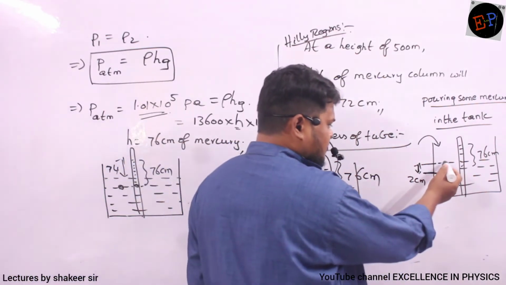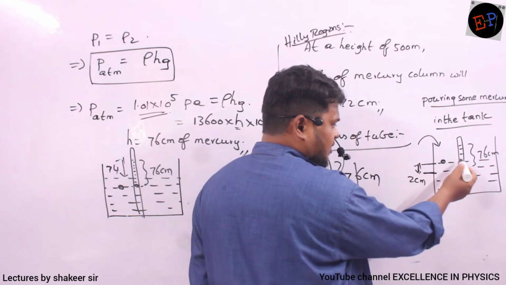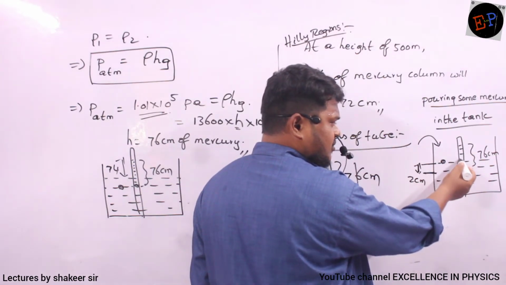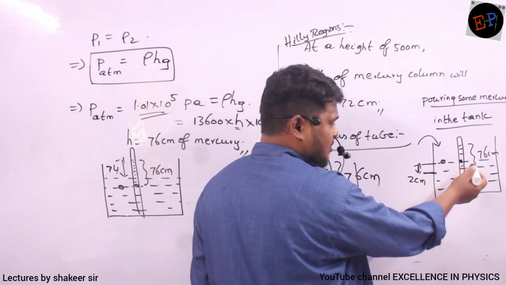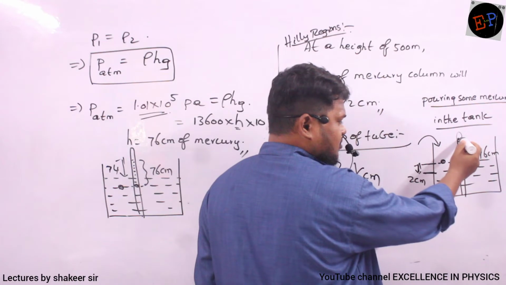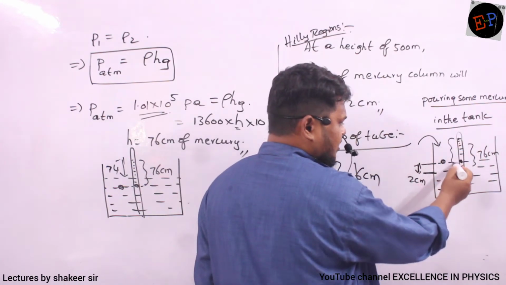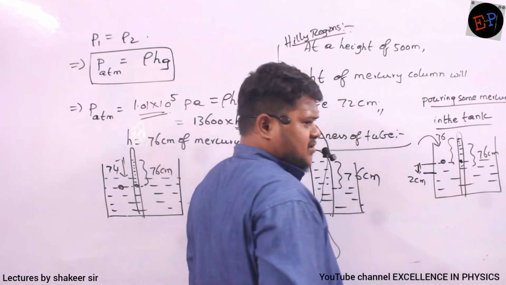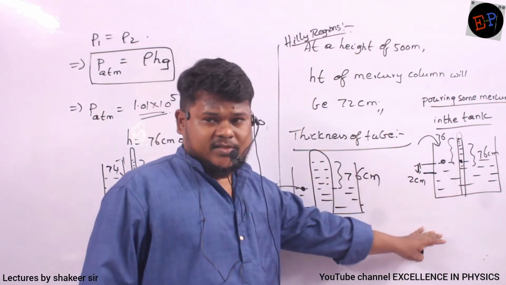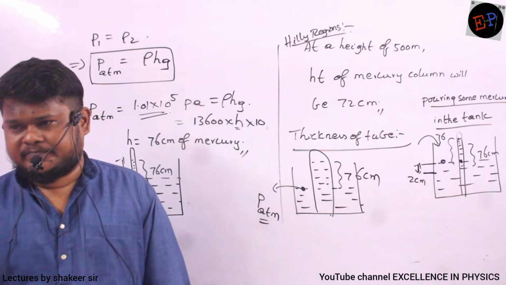Here atmospheric pressure is the same. Here also the same pressure should be there, no? But now the height of the mercury column has reduced by 2 centimeters. Only 74 is present. So therefore what happens to the mercury in this tube? This also rises by 2 centimeters, so that again 76 centimeters is present. Is it clear? I am saying all these values just to understand the concept which is happening. Are you able to understand?